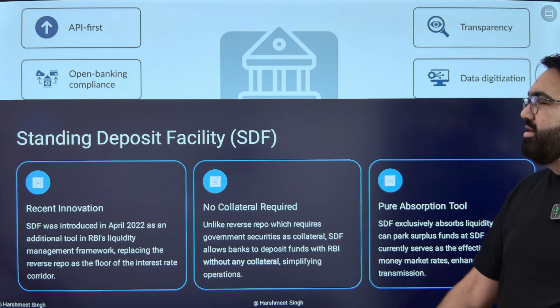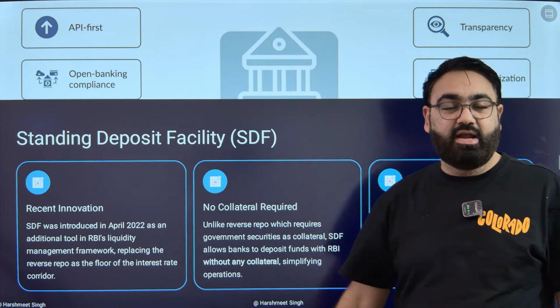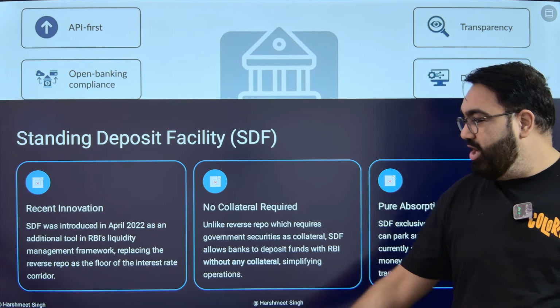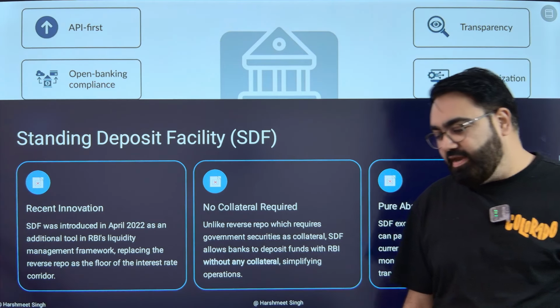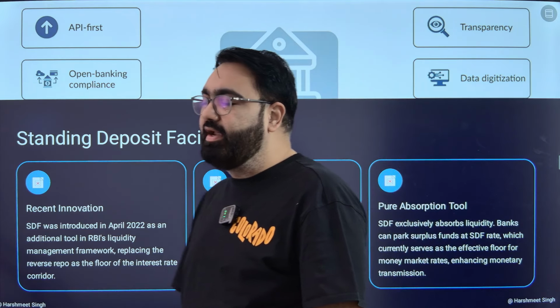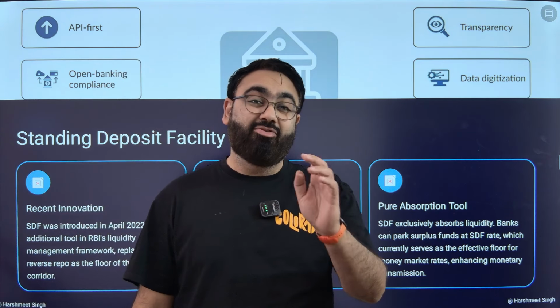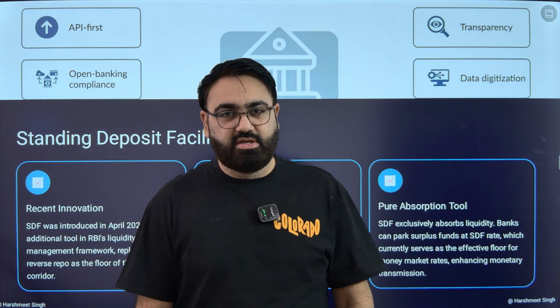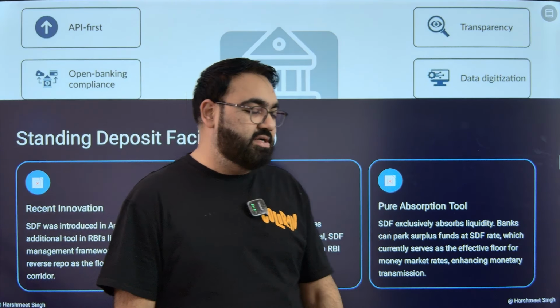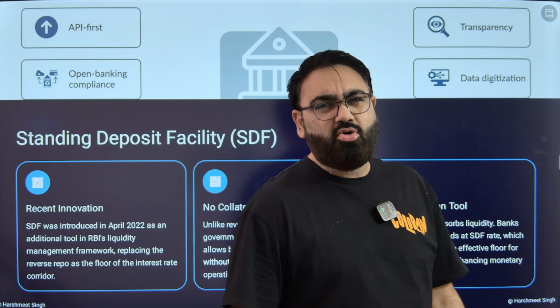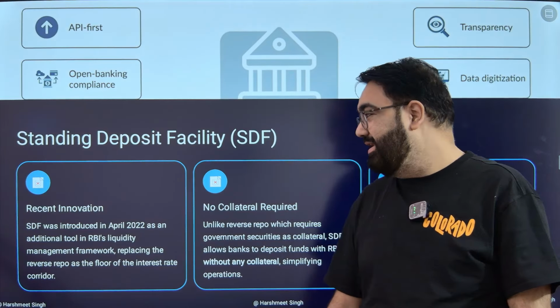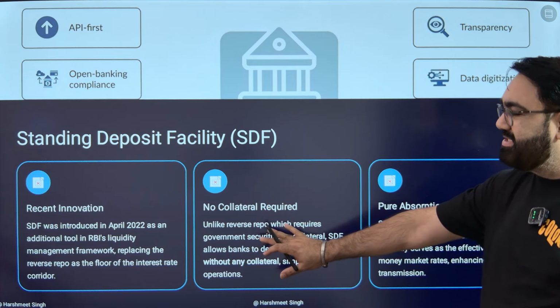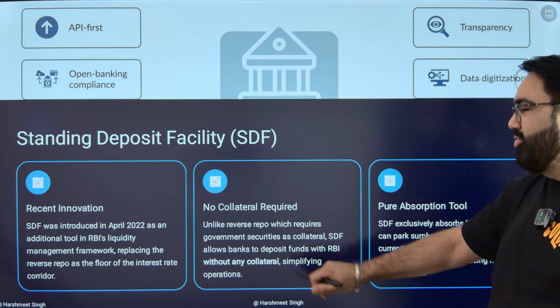Then there's something called standing deposit facility. It was introduced very recently, in 2022. See, the problem with repo and reverse repo is you can only take advantage of this in exchange for government securities. What if a bank does not have government securities? What if the RBI doesn't have government securities? Then can't you do a transaction without that? You still can. For this, no collateral is required.